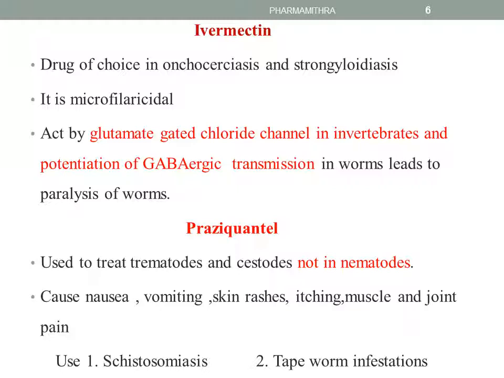Praziquantel, this is a question asked in the competitive exam. This drug is used to treat trematodes as well as cestodes, but note that it is not used in nematodes. Praziquantel can cause nausea, vomiting, skin rashes, itching, muscle and joint pain, but it is used in schistosomiasis and tapeworm infestation.